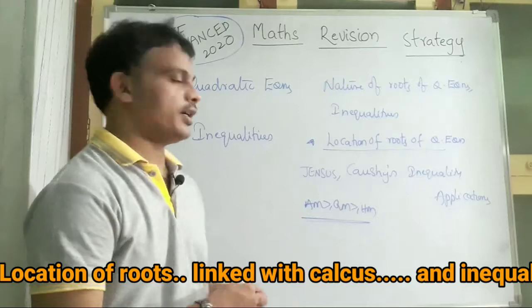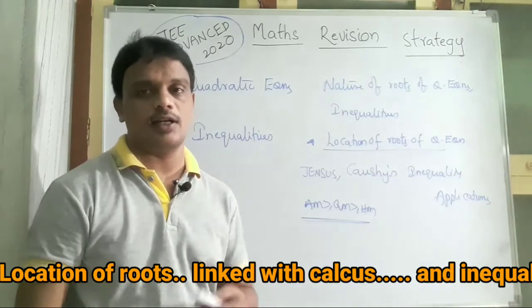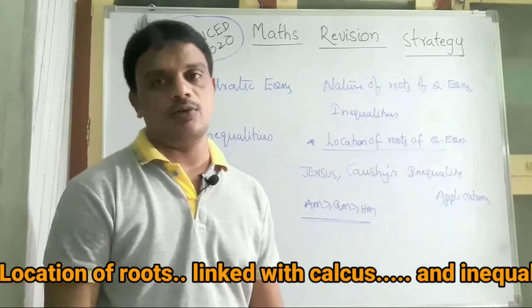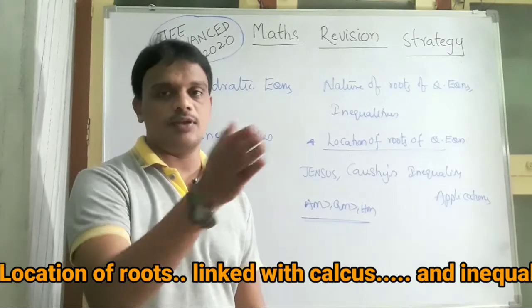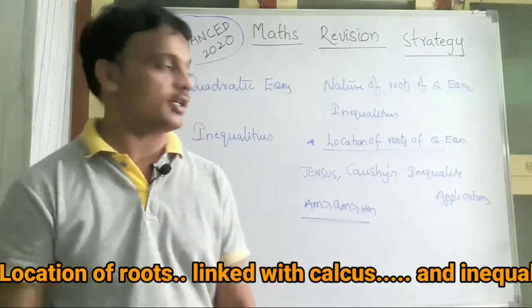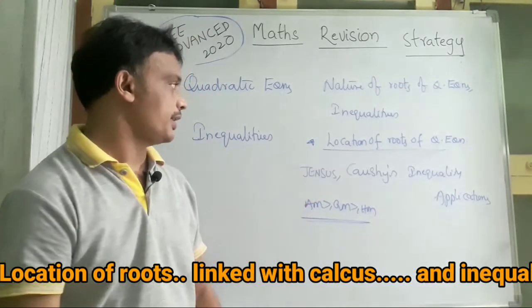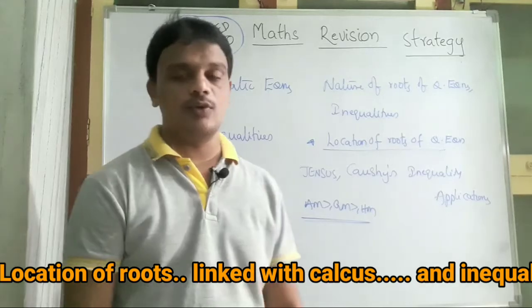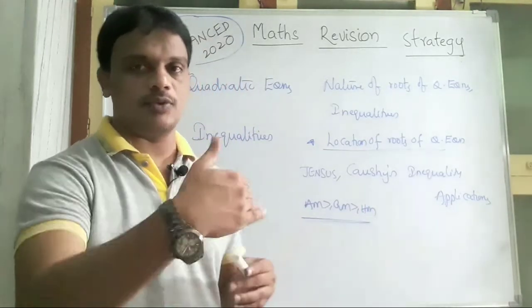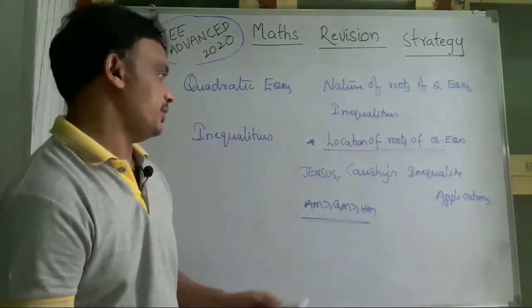Alpha and beta are the roots and they satisfy one particular condition: alpha and beta lie in between two real numbers k1 and k2, or some real number k lies in between the two roots, or one of the roots lies in the interval k1 to k2, like that. Particularly focus on the interlinked problems, location of the roots of the quadratic equation interlinked with calculus and trigonometric terms, and inequalities.